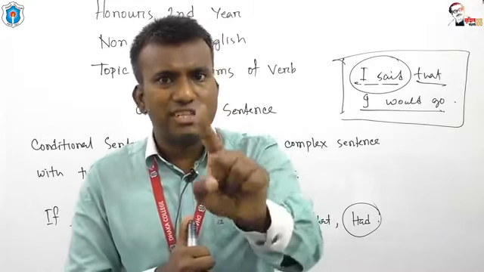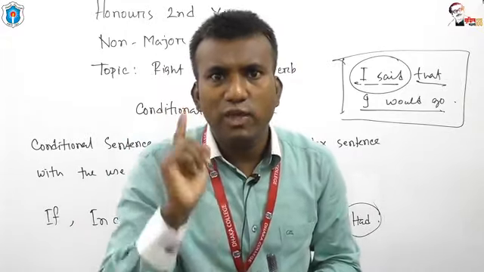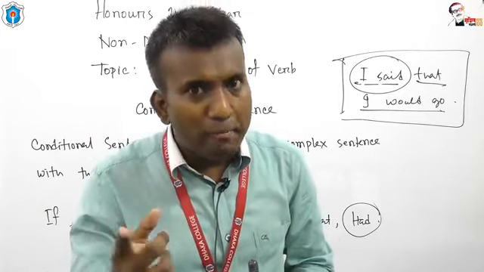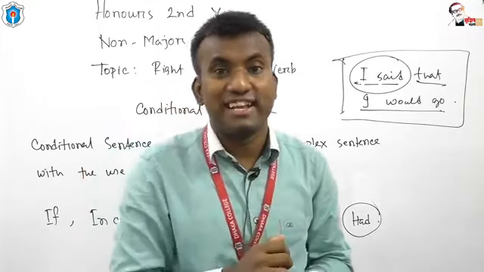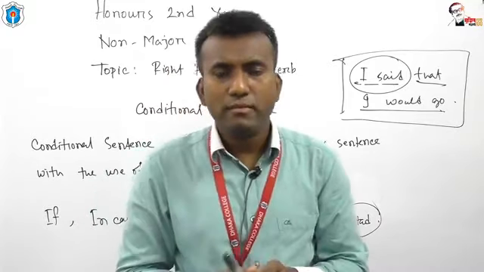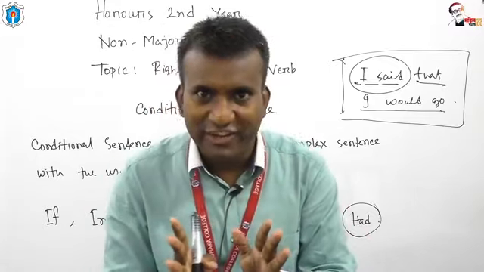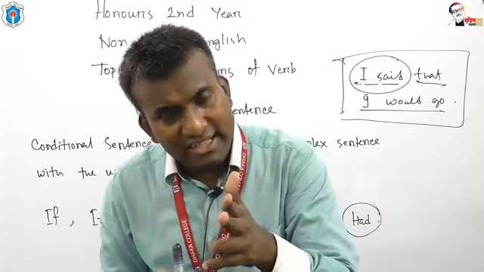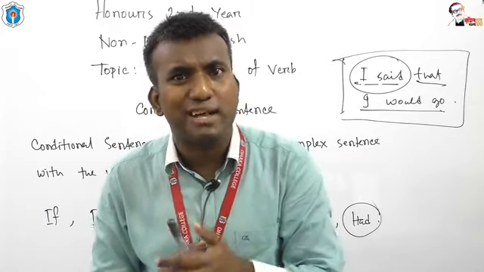A complex sentence consists of one principal clause and one subordinate clause, and in the subordinate clause there must be the use of a conjunction. A conditional sentence is one kind of complex sentence, and in this complex sentence you are going to get one principal clause and one subordinate clause. As a conditional sentence is one kind of complex sentence, that's why we can say a conditional sentence consists of one principal clause and one subordinate clause.